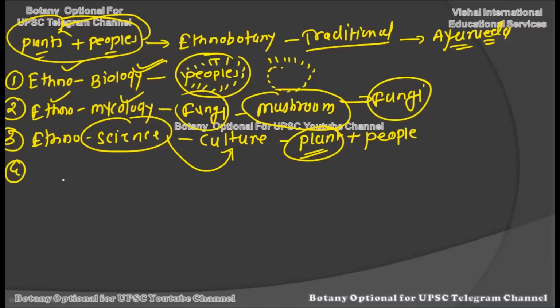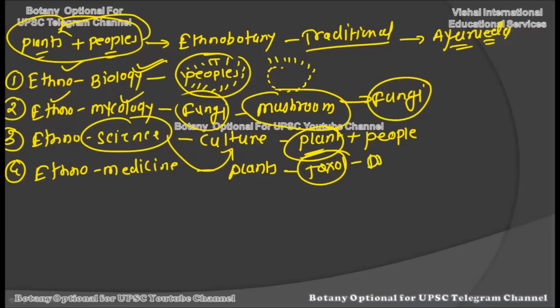Then the fourth branch of ethnobotany we are dealing with is ethnomedicine. Again, the heading is self-explanatory. Whatever medicines come out of plants, if you are studying them traditionally, it is called ethnomedicine. For example, today through advanced knowledge we know drug names like Taxol, and many chemical compounds such as vinblastine and vincristine can be used as anti-cancer drugs. But this is the latest knowledge. In ethnomedicine, whatever traditional knowledge of a plant exists regarding the different types of drugs obtained from it comes under ethnomedicine.